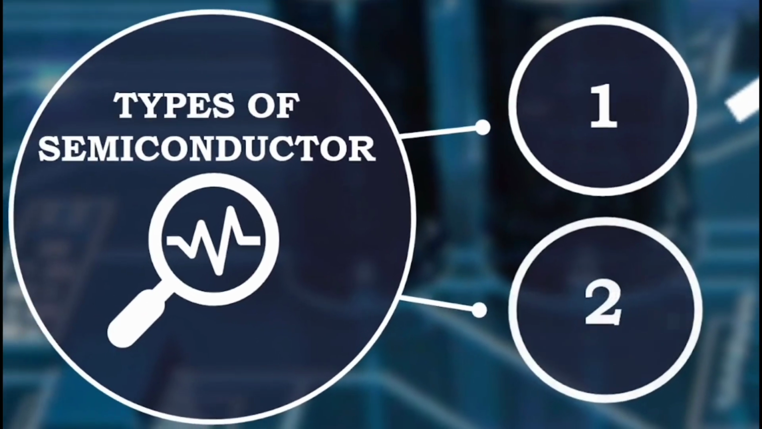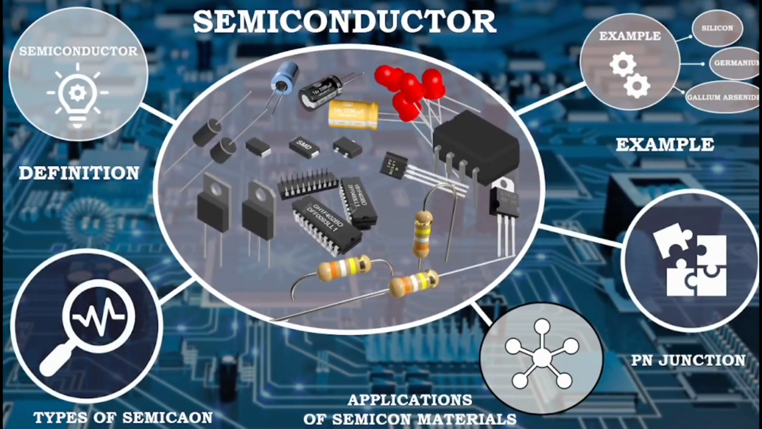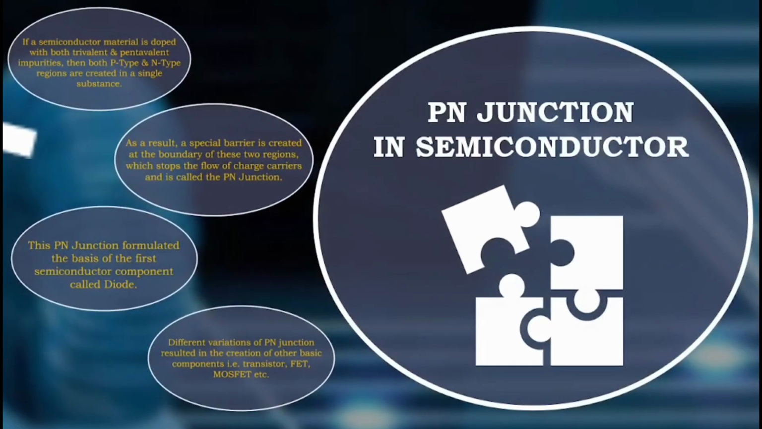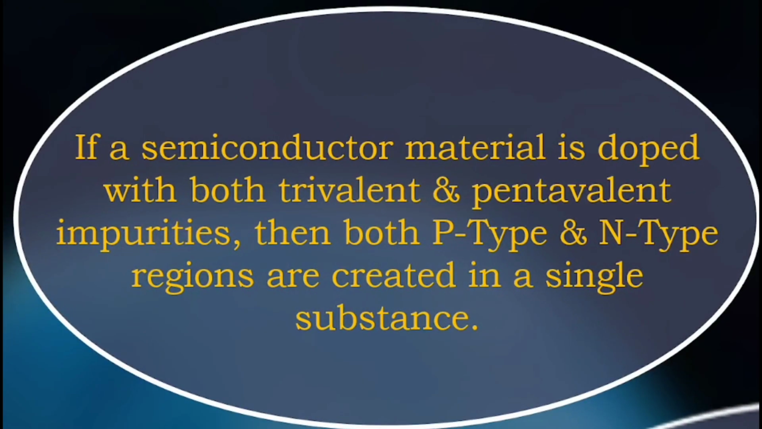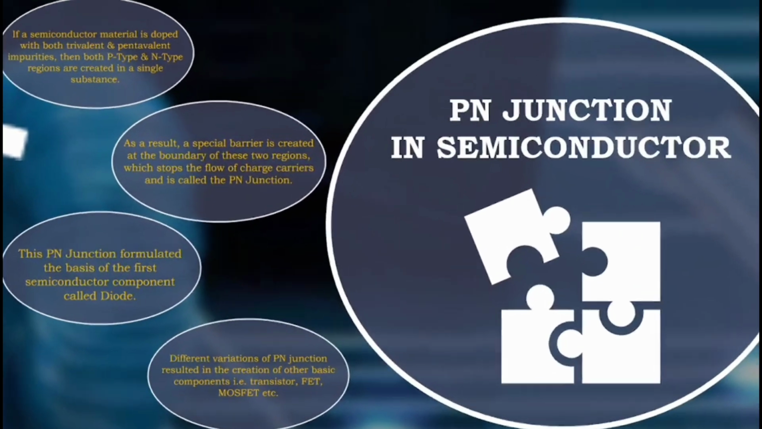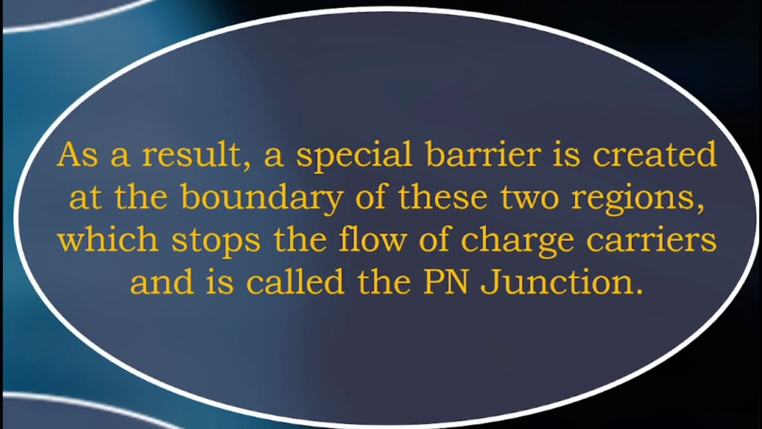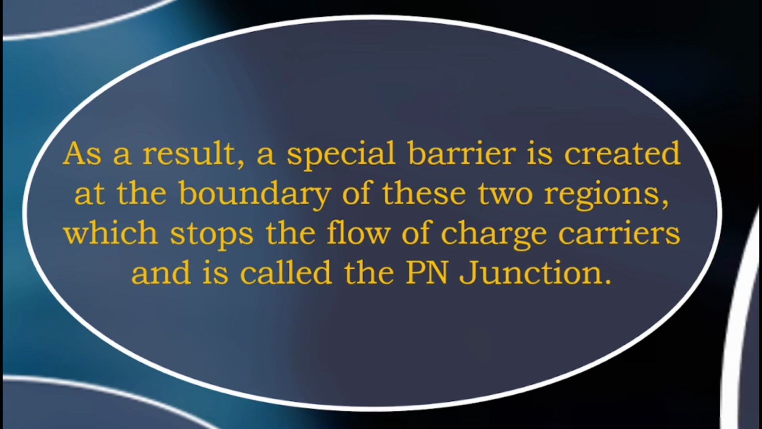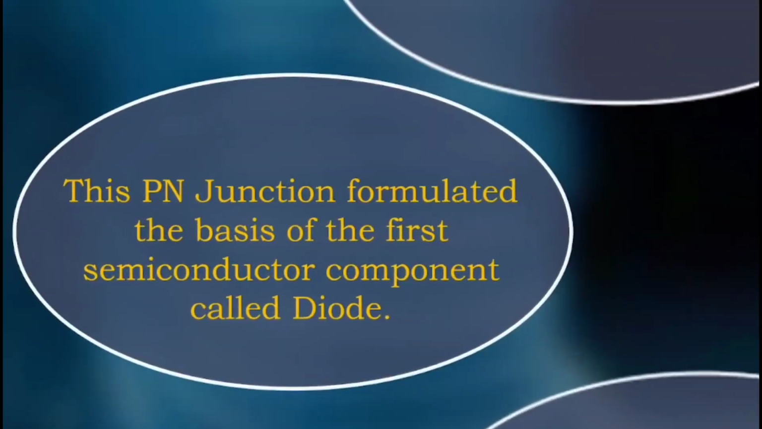Now let's proceed to the p-n junction in semiconductors. If a semiconductor material is doped with both trivalent and pentavalent impurities, then both p-type and n-type regions are created in a single substance. As a result, a special barrier is created at the boundary of these two regions, which stops the flow of charge carriers and is called the p-n junction.